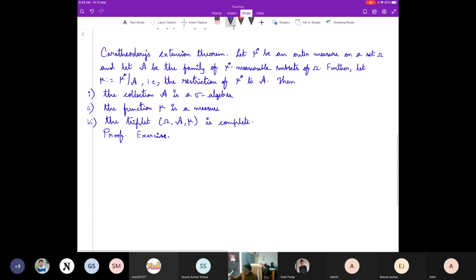So again, if you look at this theorem, we wanted an outer measure. Only then things will work. So how to get an outer measure? Where from do we get an outer measure? See, in the case of R, there was a natural function that helped us. What was that?